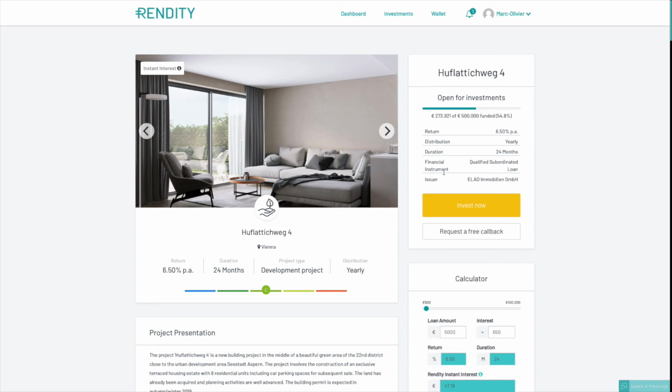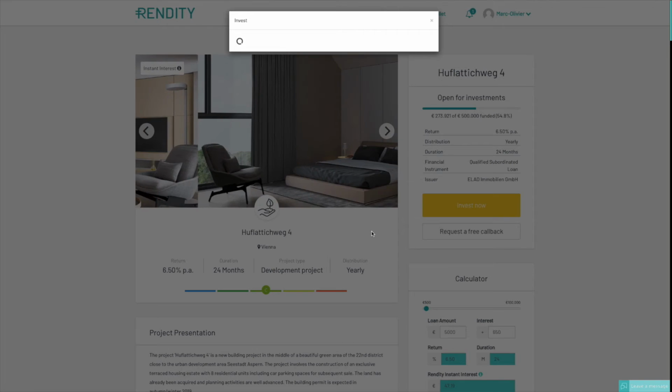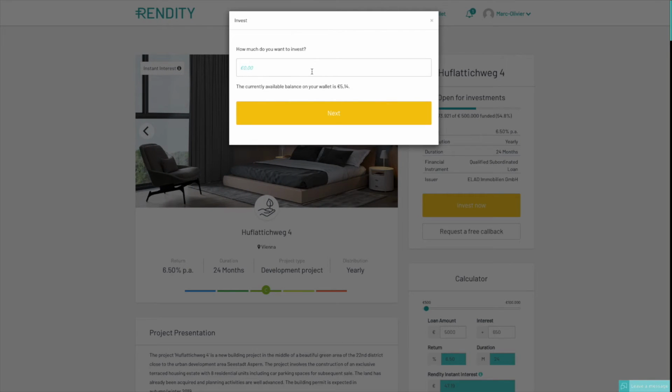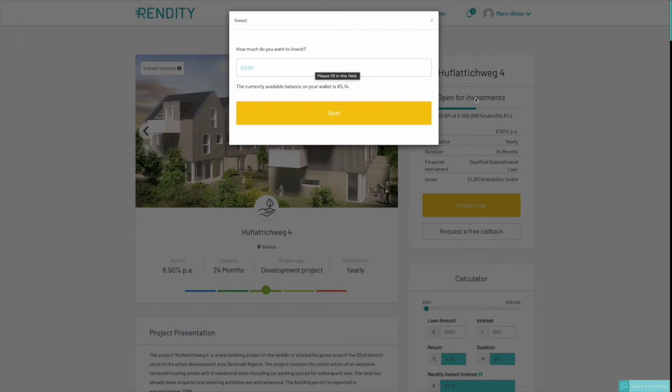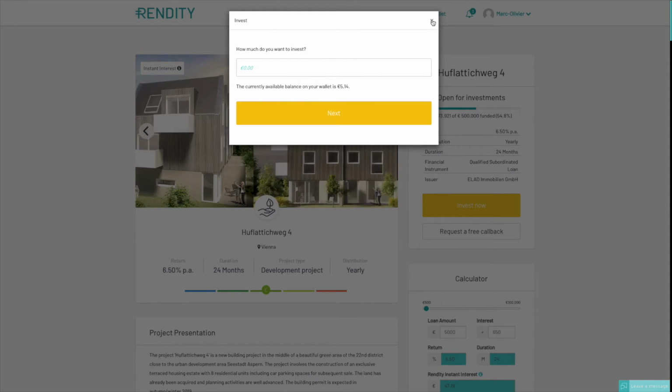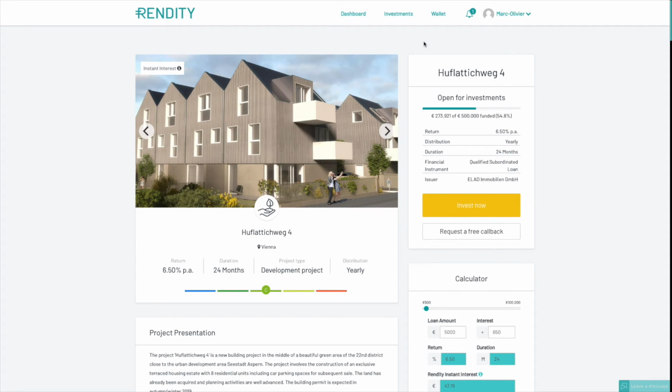So once you decided you actually want to invest in some projects, you can just hit on the Invest Now button. You can check how much you want to invest and just hit on Next. So there were some changes compared to the time at which I first invested on the platform, which I will show you in a moment.